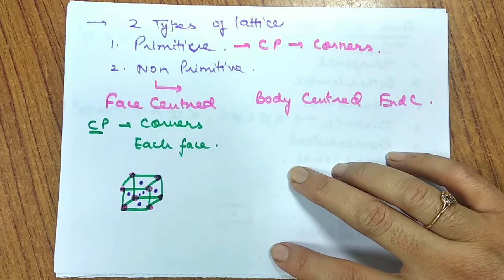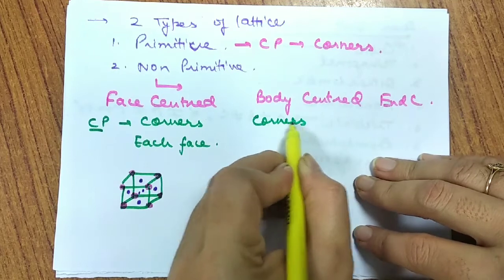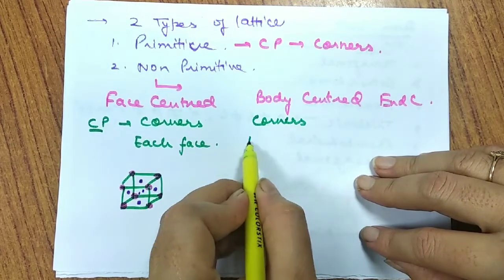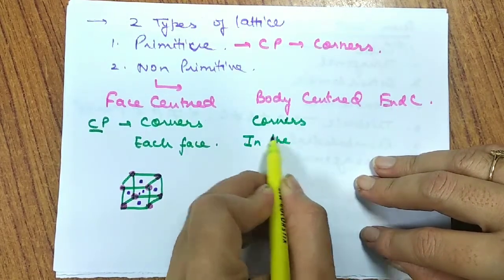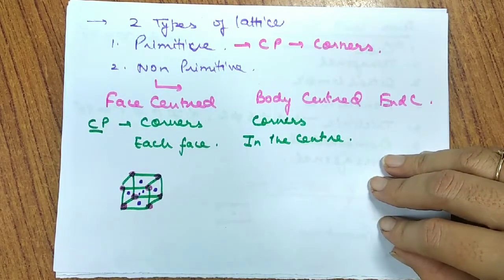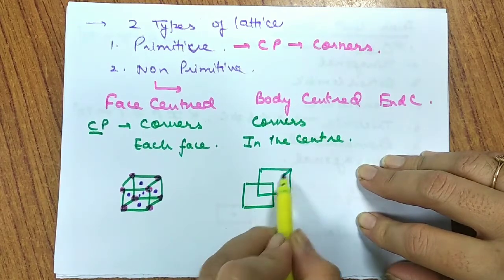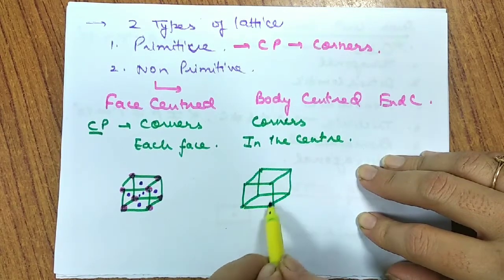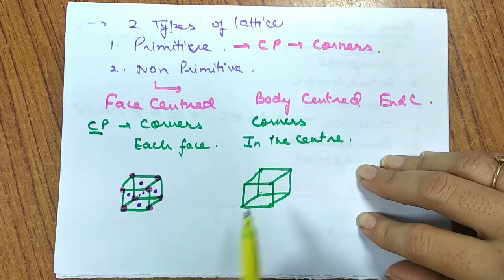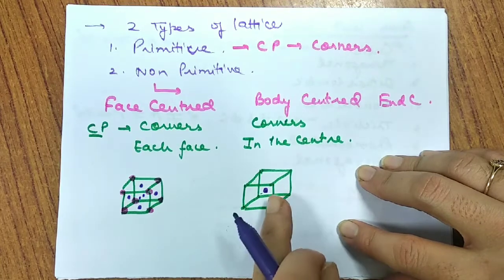When I talk about the body-centered, I say that the particles are present definitely at the corners along with in the center of unit cell. That means in the middle. Suppose I talk about a cubic system, then a diagonal that passes from one place to another, and it passes through a ball in between, a constituent particle.